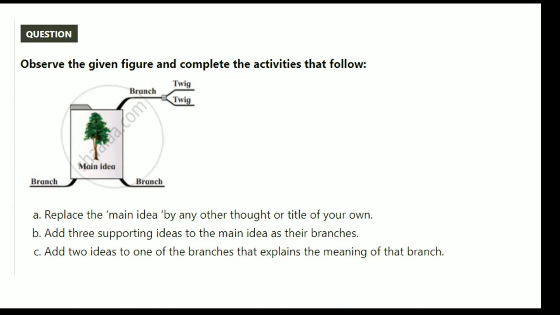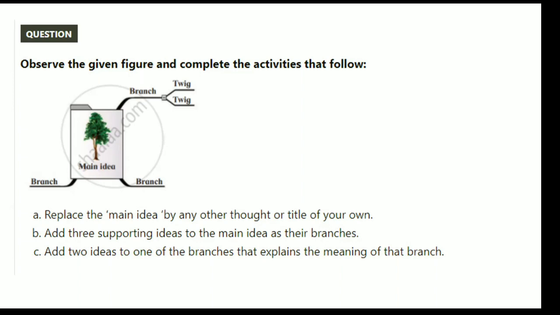On the screen you can see question number 1. They have given you a diagram in the question. Observe the given figure and complete the activities that follow. You have to replace the main idea. In the diagram they have given the main idea. You have to replace that main idea by any other thought or title of your own, and then add three supporting ideas to the main idea as its branches. Add two ideas to one of the branches that explain the meaning of that branch.